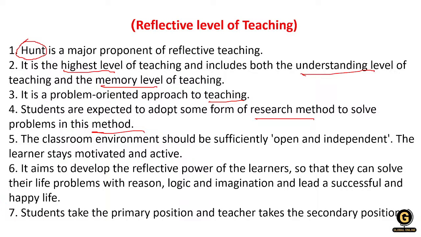The classroom environment should be open and independent, and the learners motivated and active. Here the classroom environment is more open and more independent, where the students and teachers are both active. They are trying to solve the problems together. That is why the classroom should be open and independent. It aims to develop the reflective power of learners so that they can solve their life problems with reason, logic, and imagination, and lead a successful and happy life. Getting it?